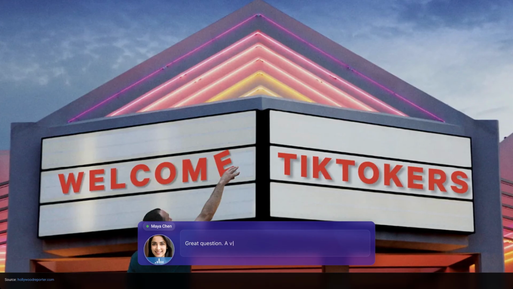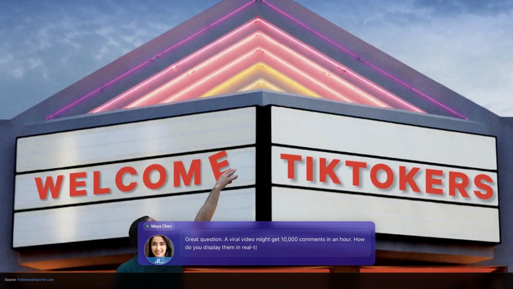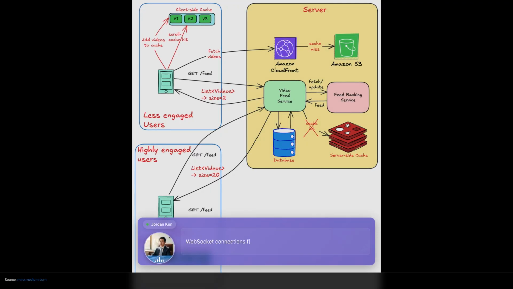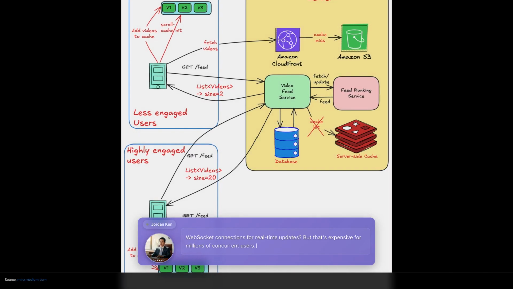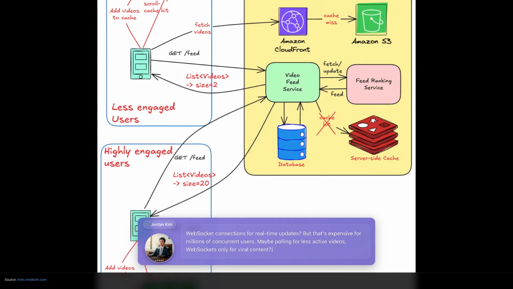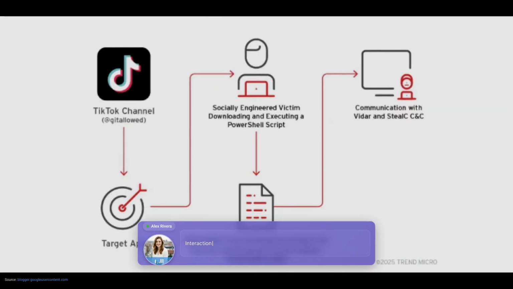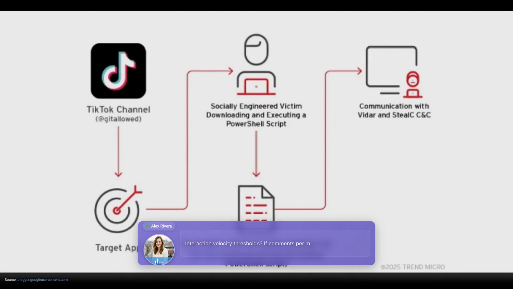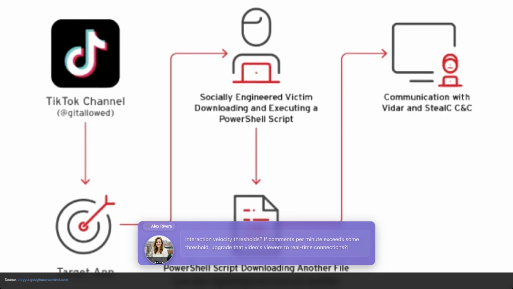Great question. A viral video might get 10,000 comments in an hour. How do you display them in real time to all viewers? WebSocket connections for real-time updates, but that's expensive for millions of concurrent users. Maybe polling for less active videos, WebSockets only for viral content. How do you decide when to switch from polling to WebSockets? Interaction velocity thresholds. If comments per minute exceeds some threshold, upgrade that video's viewers to real-time connections.